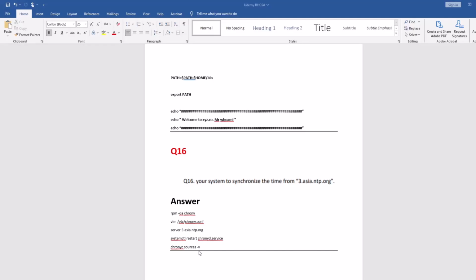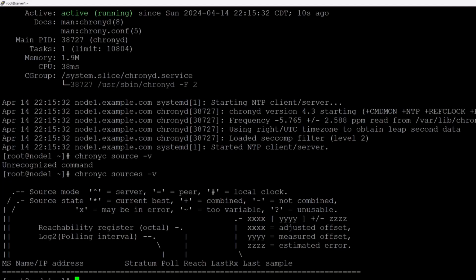Okay, so this is question number 16. I'm not sure about the solution, but this is a solution which I received from someone. In this question you have to configure chrony and synchronize the time. I'm not sure, do we have to install ntpd or what? You have to Google it and search if you find something. I just followed these steps, and maybe my solution is wrong. I'm not sure about it.